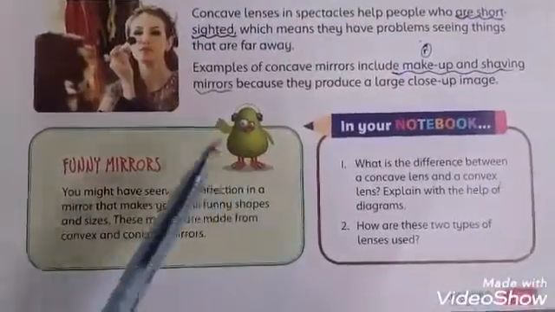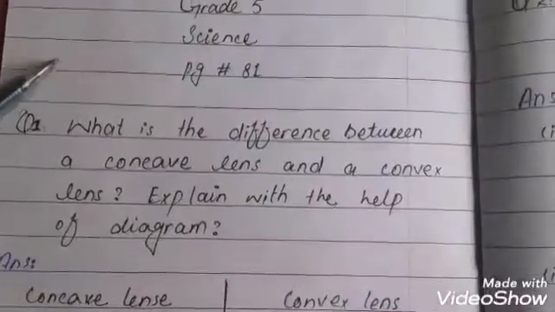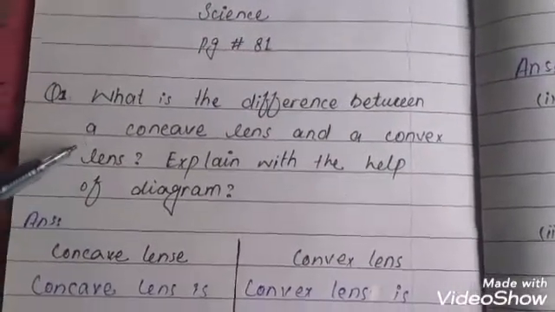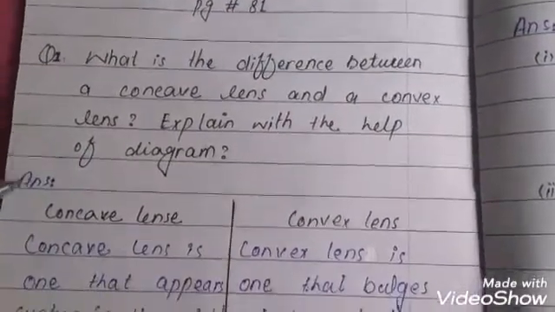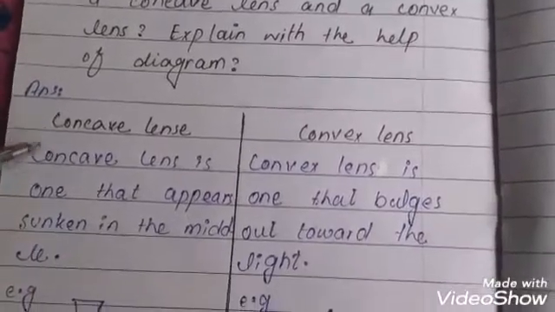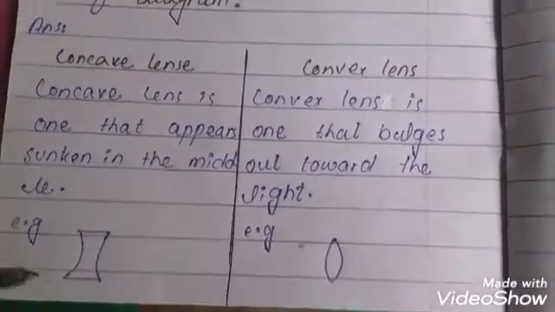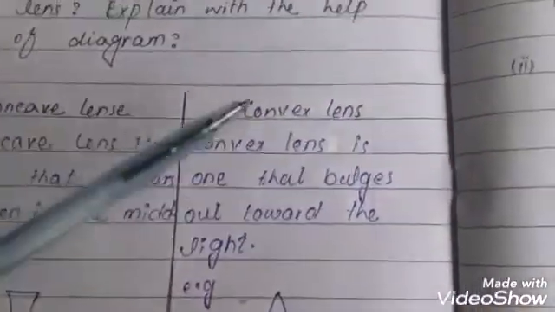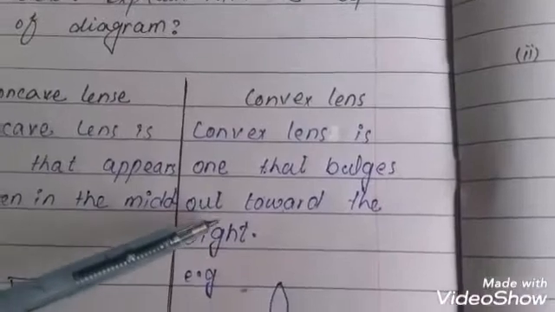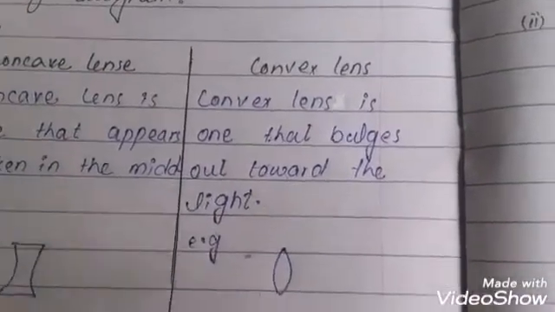Now questions and answers: page number 81. What is the difference between a concave lens and a convex lens? Explain with the help of a diagram. A concave lens is one that appears sunken in the middle like this. This is the diagram. And a convex lens is one that bulges out towards the light.